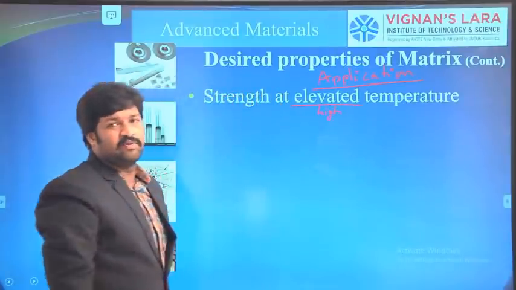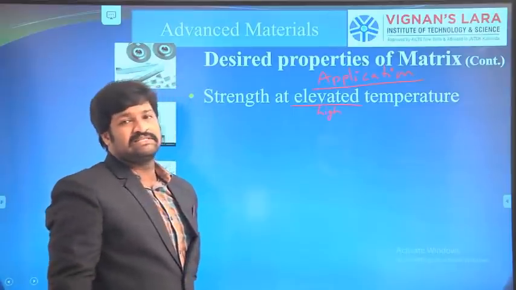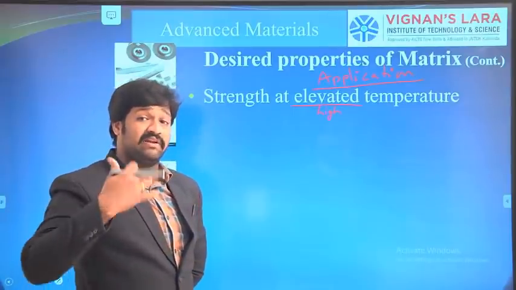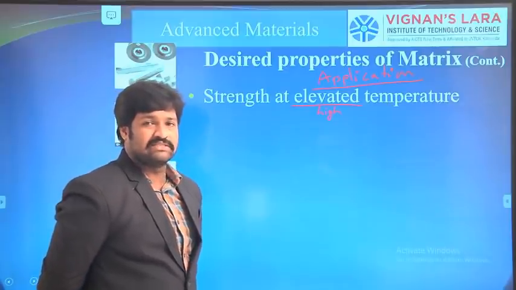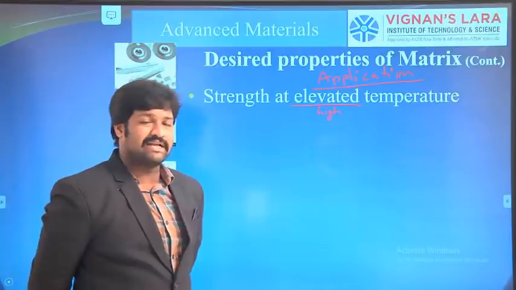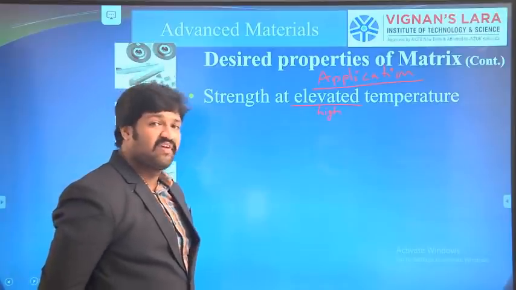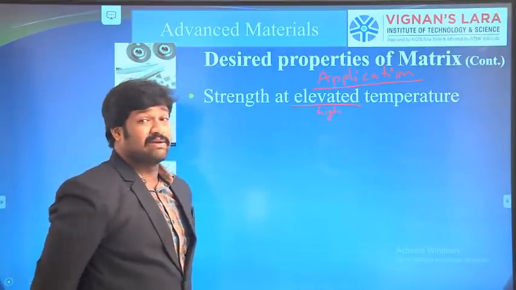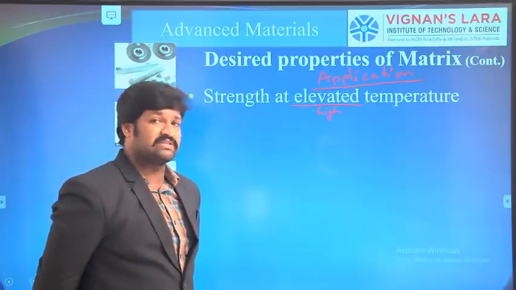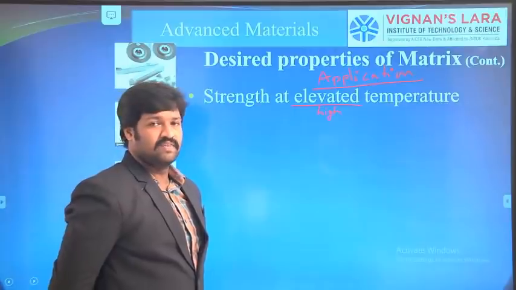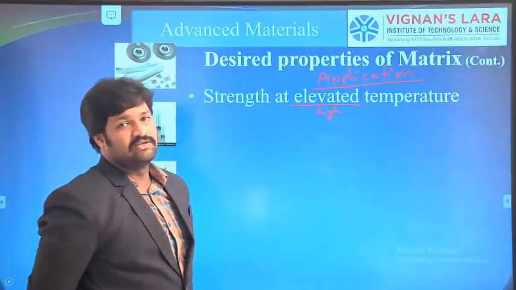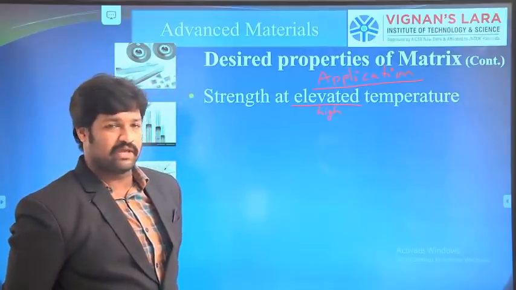Many composites have good properties at room temperature, but at elevated temperatures, around 1200 degrees, 2300 degrees, or 3000 to 4000 degrees, many materials will fail. Similarly, some materials will fail at low temperatures also. That's the example of our Titanic ship. At low temperatures the steel failed, and due to that the ship was broken.